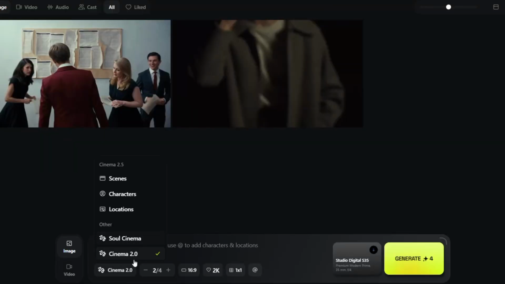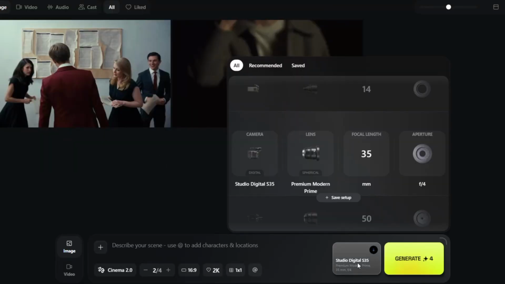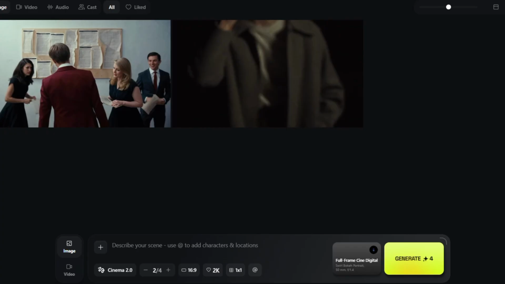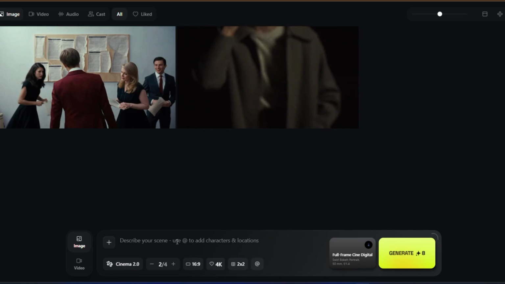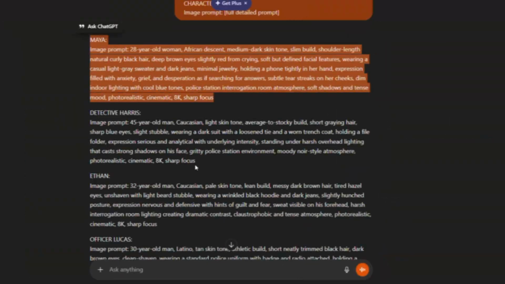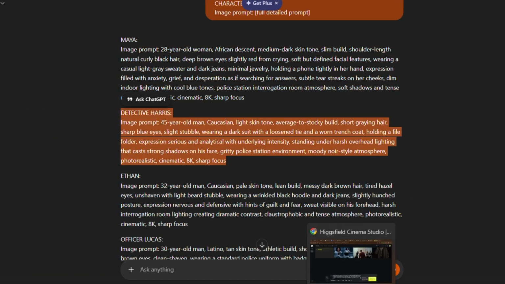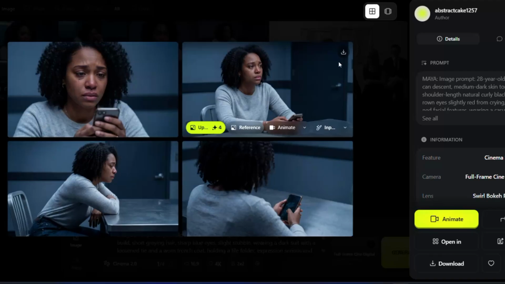Before you generate anything, set up your camera. You can pick the camera type, the lens, focal length, and aperture. If you're not sure what to choose, just hit Recommended, and the AI will pick the best combination for your content automatically. Now, paste in the prompt for your first character and hit Generate. While that is running, paste the second character prompt and generate that too. Keep going until all characters are done.